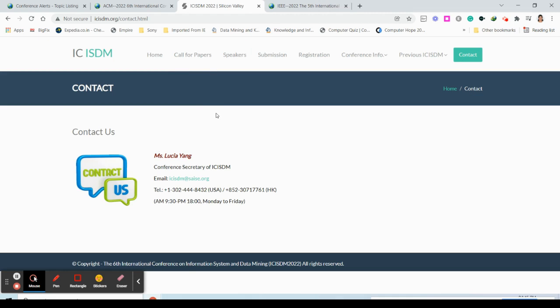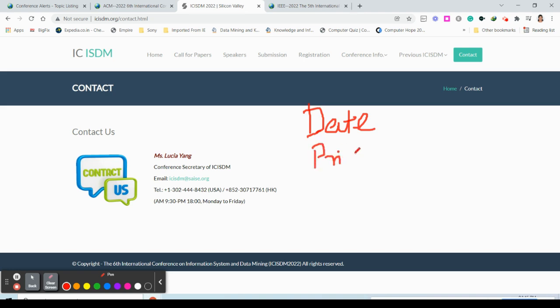The very first thing you have to check is the date. Ensure the date of submission and the date of presentation. Next, you have to check the price. What is the money you have to pay? Is that feasible for you? Is that okay for you?